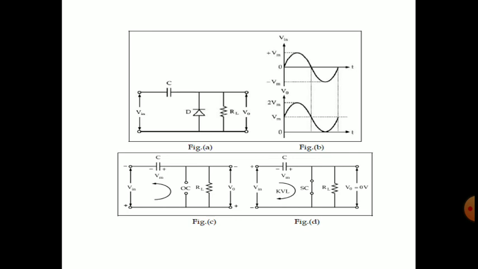In figure C the direction of current will be anti-clockwise because of the negative half cycle, and the conventional direction of current is from plus to minus, right? So the direction is anti-clockwise. In figure D we are applying the positive half cycle, right? And the diode is an open circuit, where we are taking the output across this RL.